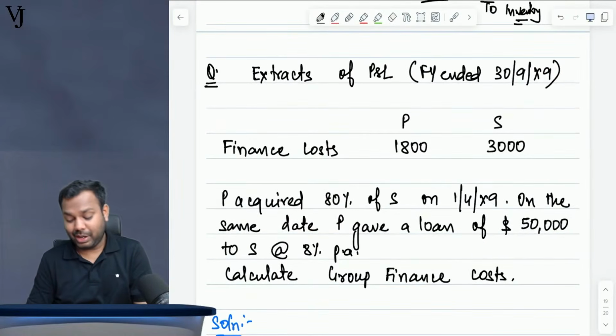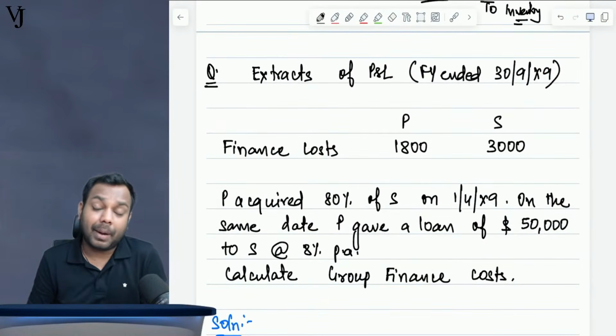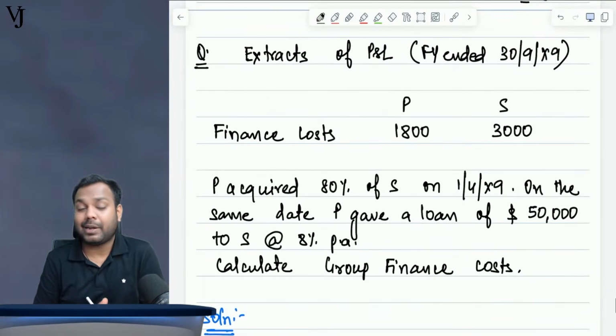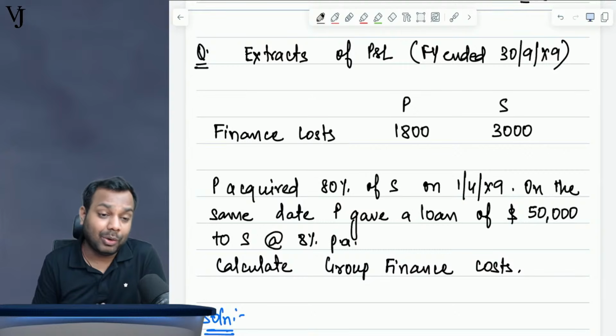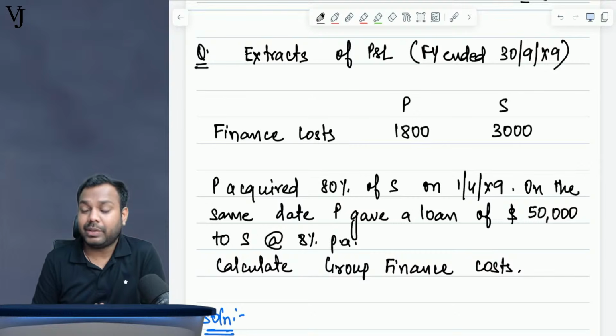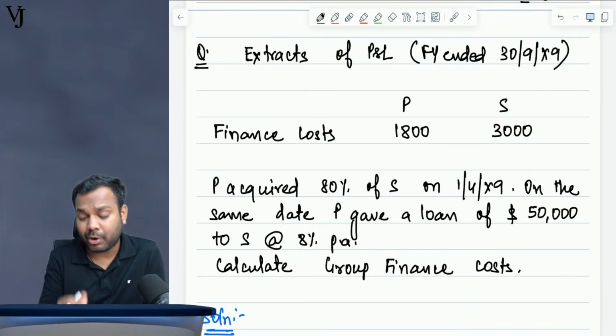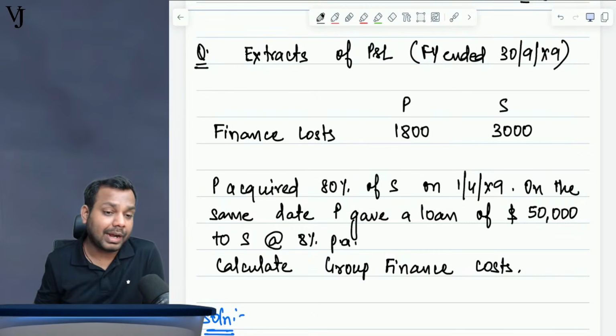If you can recall, in the last class I was telling you about Pandar company. The crux of Pandar company, the most important and most complex part, is the intra-group loans, which I have taken up here, and I will discuss that with you.